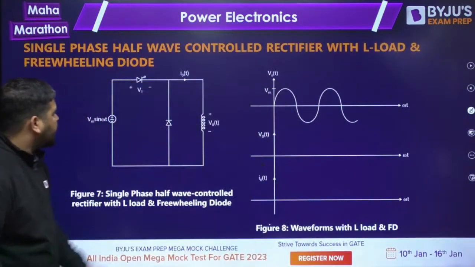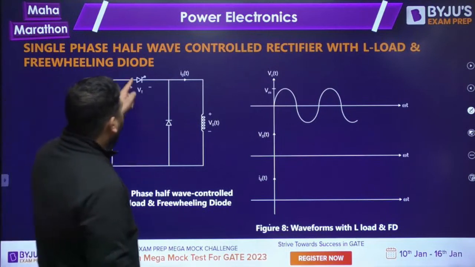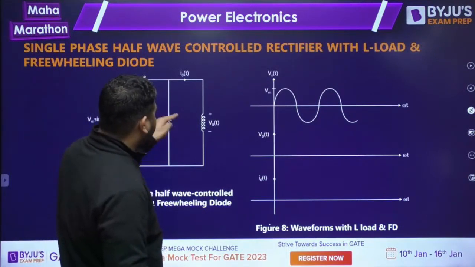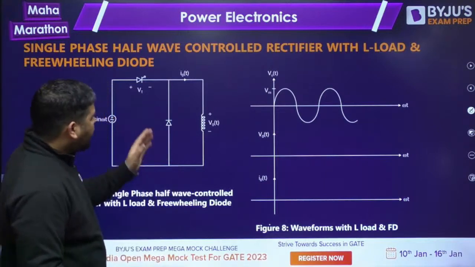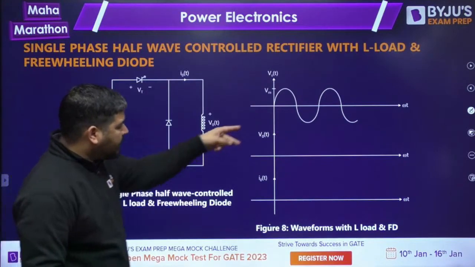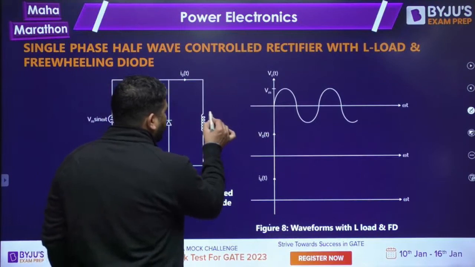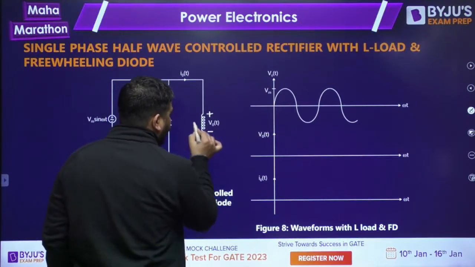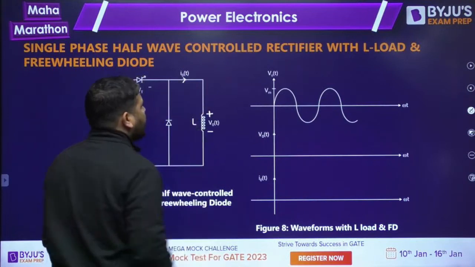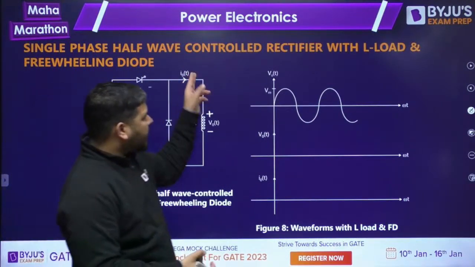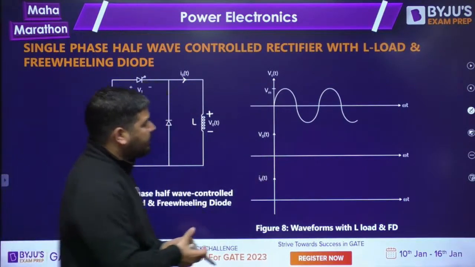Now we have this circuit. Tell me guys, we have this thyristor and there is a diode, a freewheeling diode, and we have a pure inductor. Now let's see what the wave shapes of V0 and I0 are. This voltage is V0 and this current is I0. We need to plot the wave shape of V0 and I0. How to plot it? It's very simple.